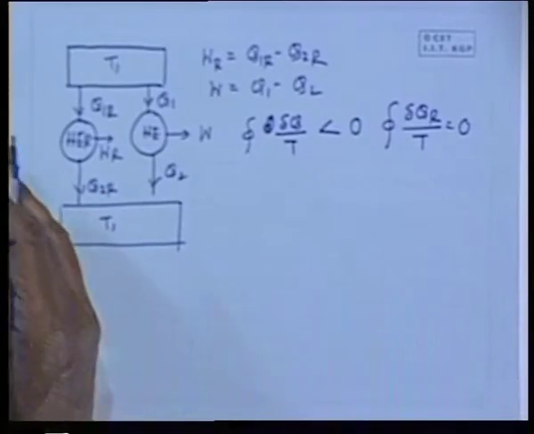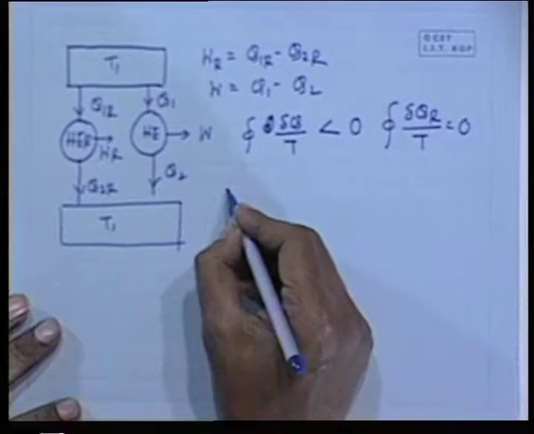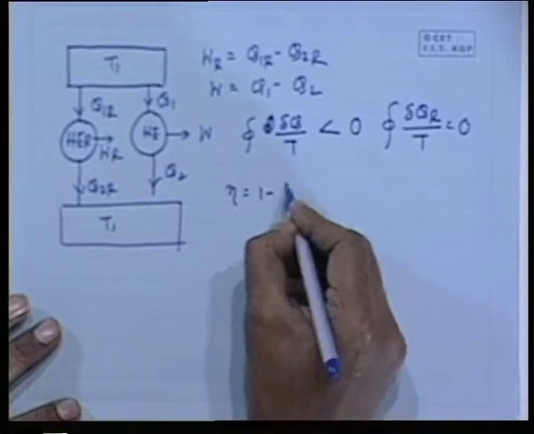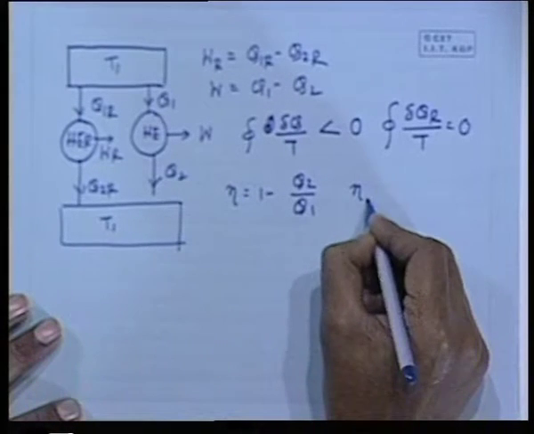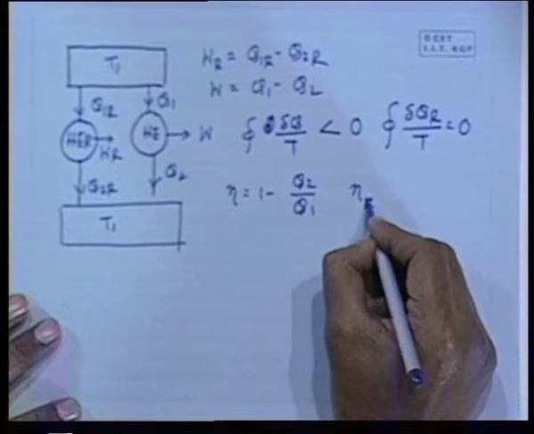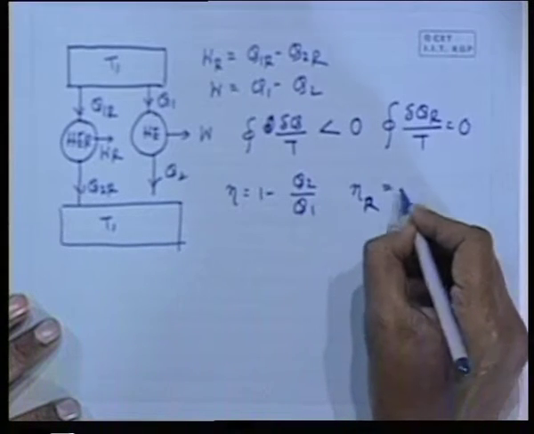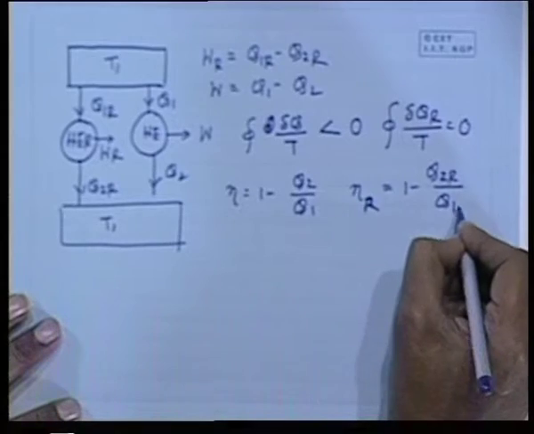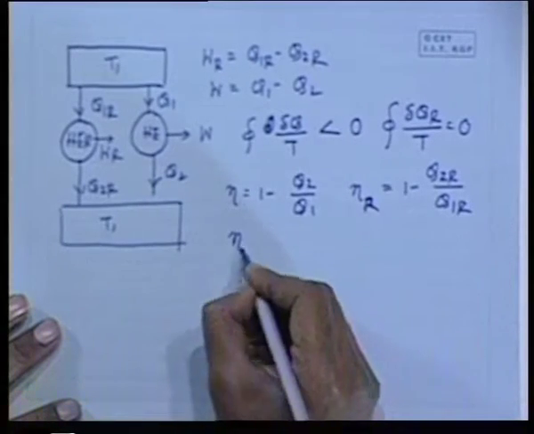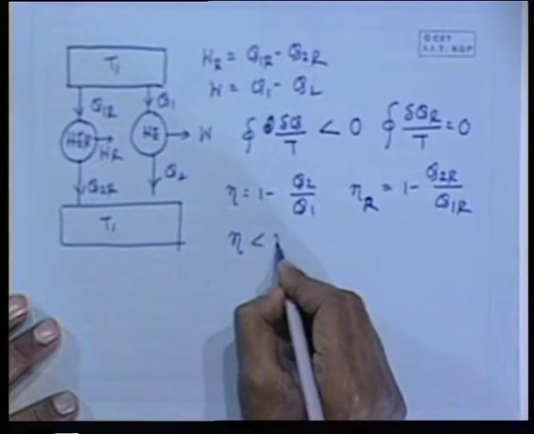Efficiency of an irreversible engine is less than that of a reversible engine. So, what is the efficiency of this engine? Efficiency of this engine is 1 minus Q2 by Q1. Where efficiency of a reversible engine eta R is 1 minus Q2R by Q1R. And we know that efficiency of this natural engine is less than eta.